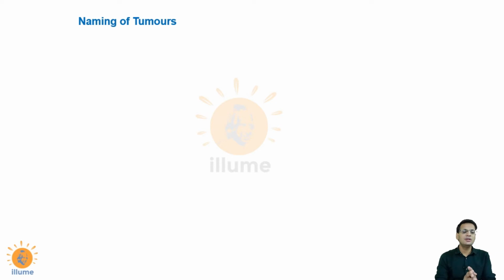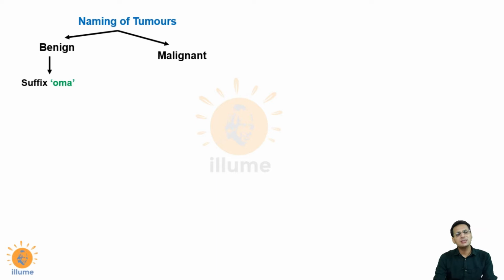First of all, we would discuss how the tumors are named. What's the criteria to name them? See, the naming of tumors first of all depends on the type of tumor. As we all know, tumors are of two types, benign and malignant. So to name the benign tumor, the suffix that is used is OMA, O-M-A. Just put the name of the tissue which is having the tumor first, and then the suffix used is OMA.